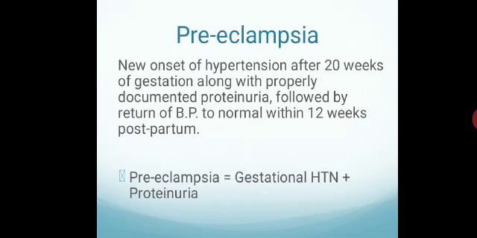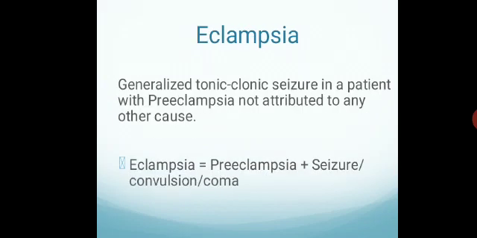Preeclampsia, its definition is new onset hypertension after 20 weeks of gestation along with properly documented proteinuria followed by return of BP to normal within 12 weeks postpartum. And nowadays, proteinuria is not needed for the diagnosis of preeclampsia. Hypertension with other factors showing the severity will also be grouped under preeclampsia. Whenever there is hypertension plus proteinuria, it is preeclampsia. The third is eclampsia. That is a patient with preeclampsia, that is hypertension plus proteinuria, developing seizures not attributable to any other cause, followed by coma.